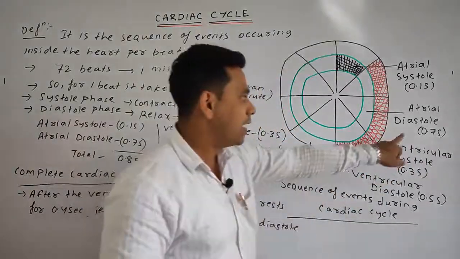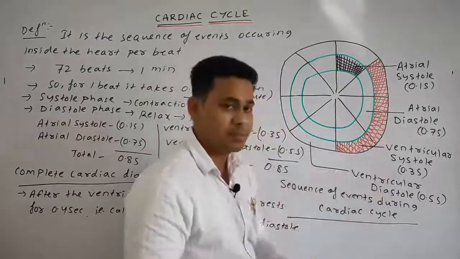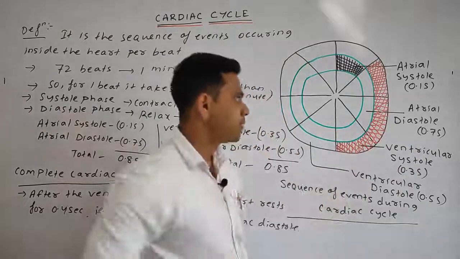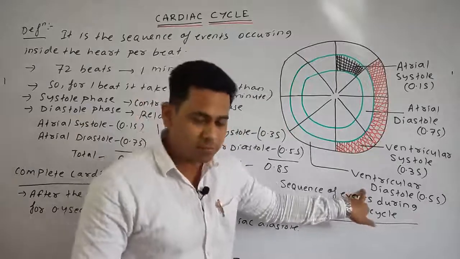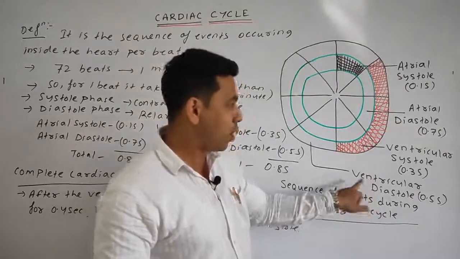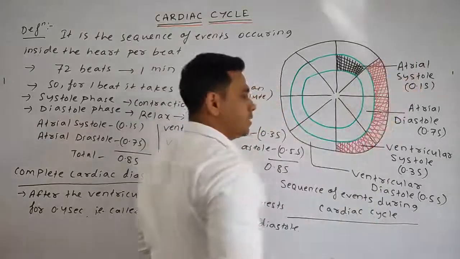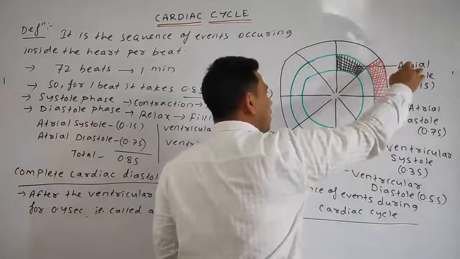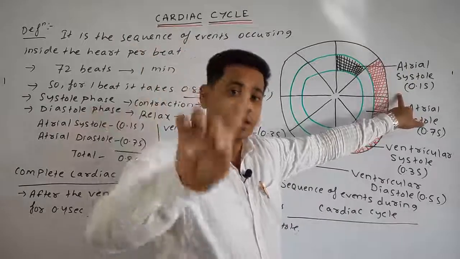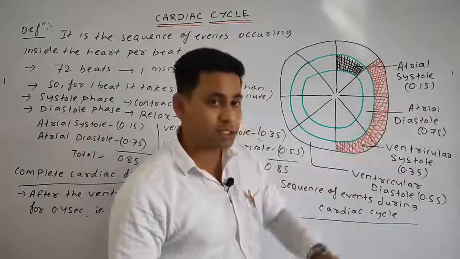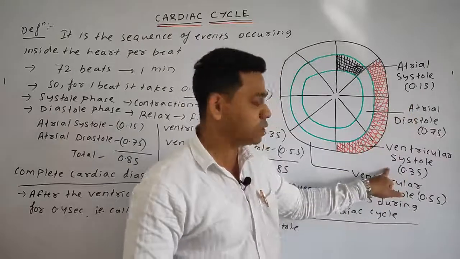What happens next? Ventricular systole happens. After the ventricular systole, it is immediately followed by the ventricular diastole. You tell me. If the ventricles are in the relaxed phase, then obviously at that time, come to here, if the atria are in systole, means the atrium is in the contraction stage, at the same time the ventricles should be in the relaxation phase. So the relaxation phase, how much will it be? The 0.1 second. As we know, after the ventricular systole, what happens?